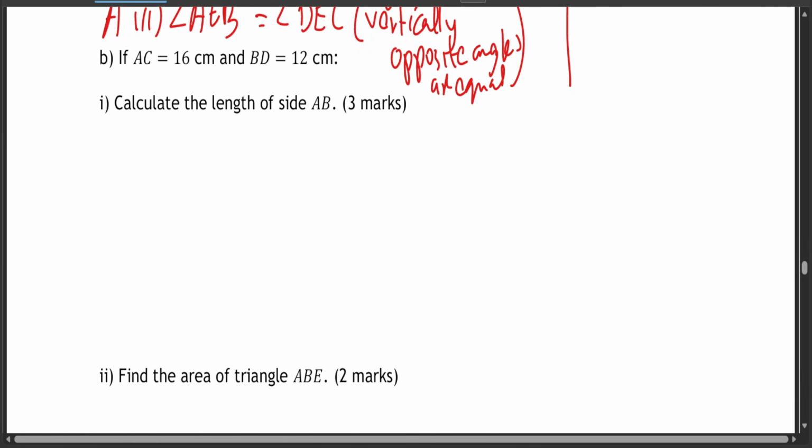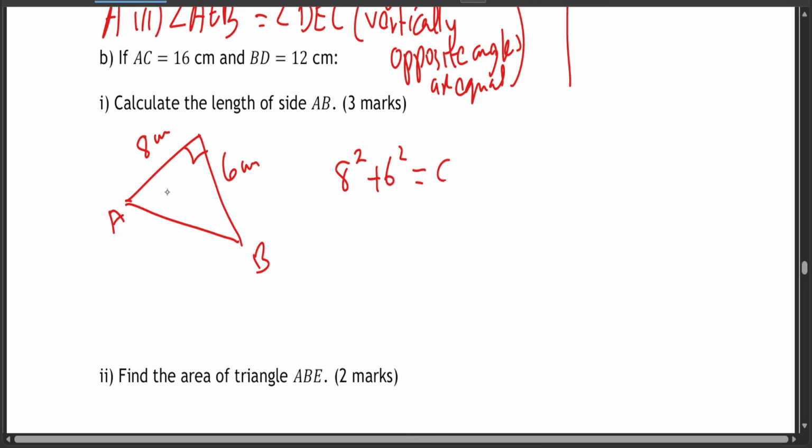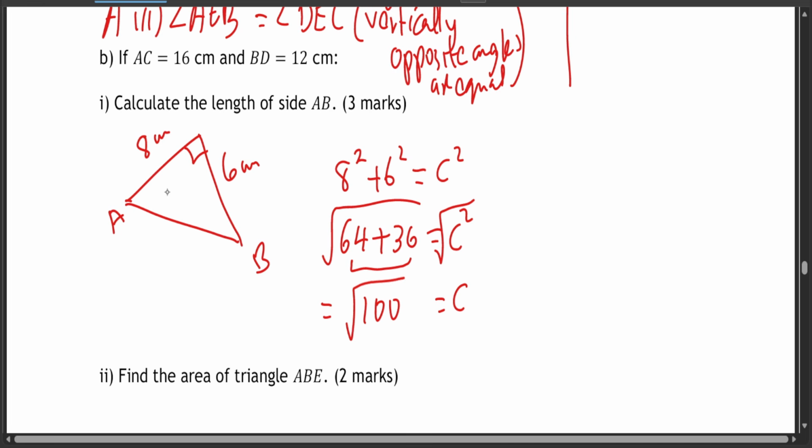So let me draw it here. You have a triangle which here is 8 centimeter and there's 6 centimeter, and you're asked to find AB. So 8 squared plus 6 squared is equal to C squared. This gives you 64 plus 36 equals C squared. You square root that: 64 plus 36 gets 100, and the square root of 100 is 10 centimeter.